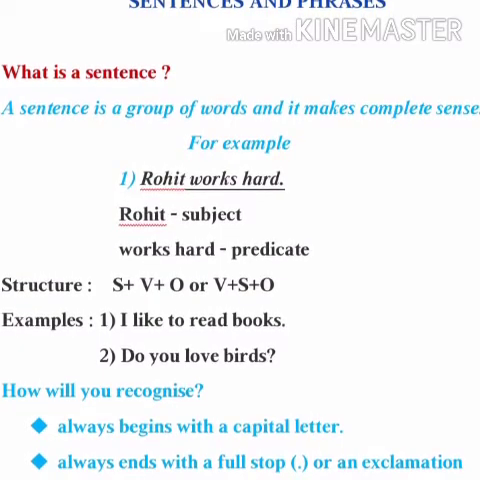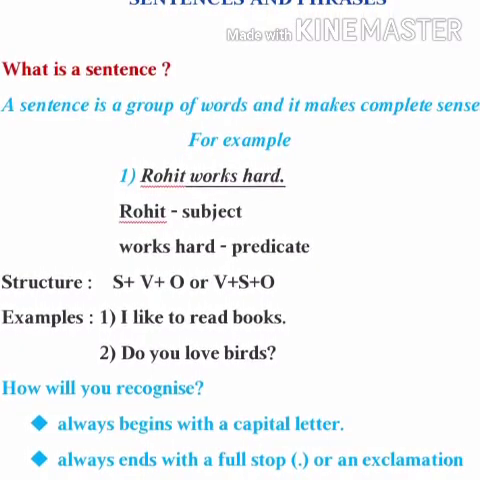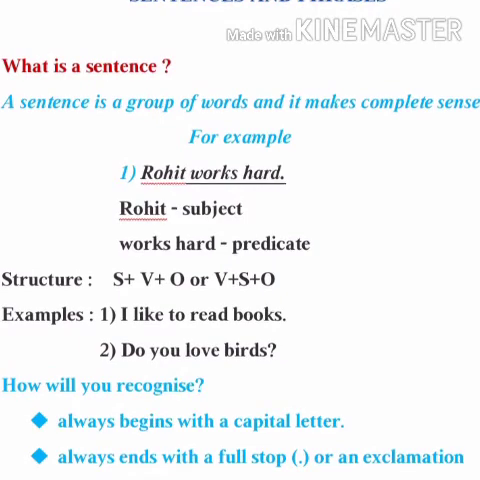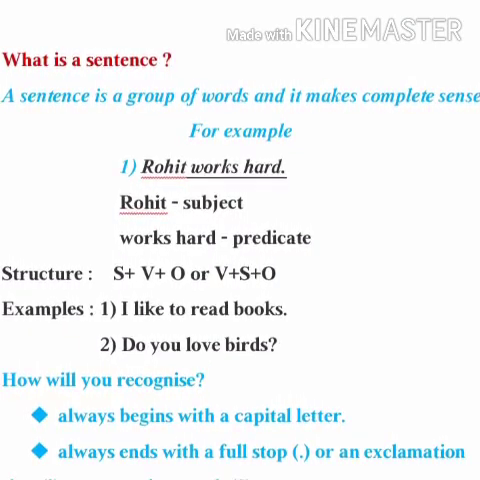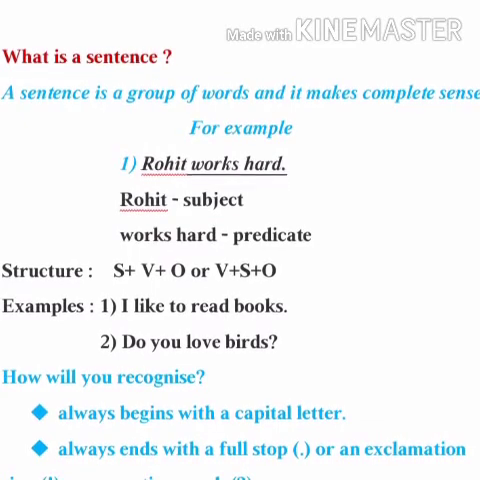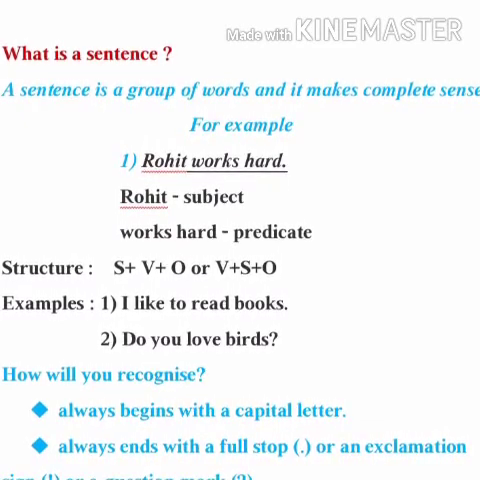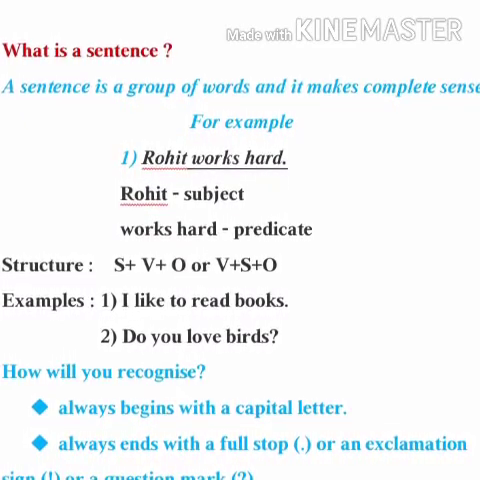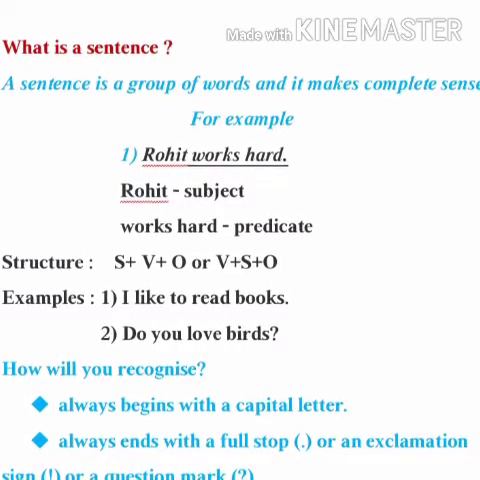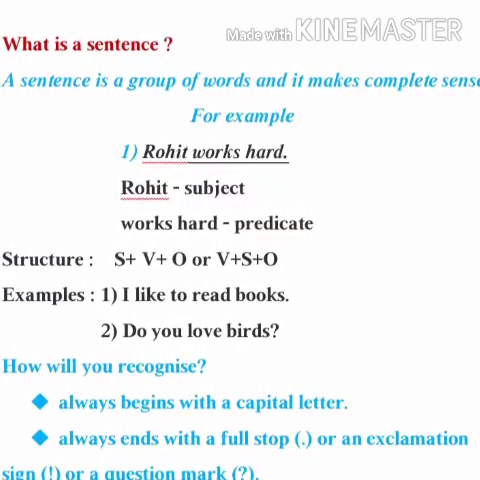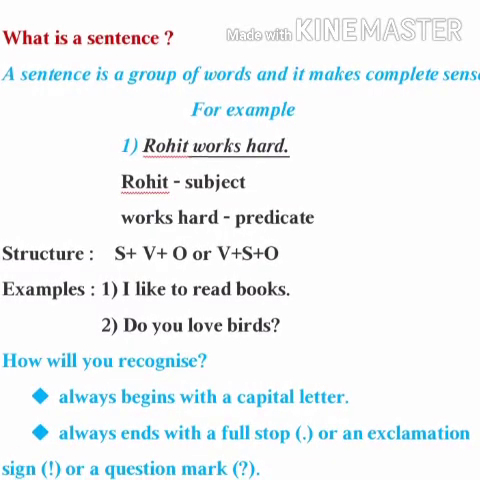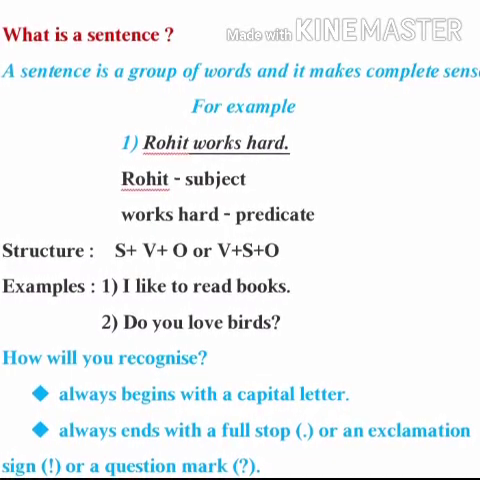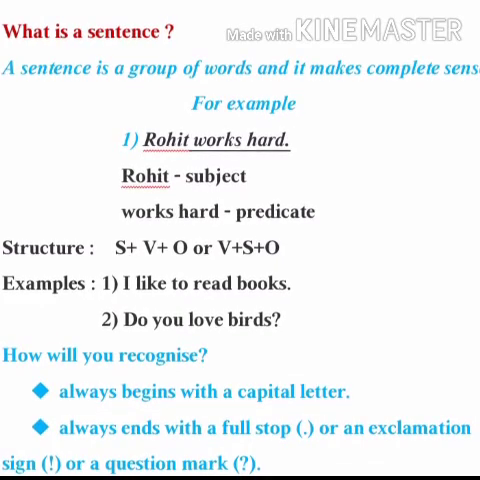What is this? I hope you don't know about it. So first of all, I'm going to tell you the structure, that is subject plus verb plus object. Whenever you are writing a sentence which is negative or affirmative. But what about the sentences which are interrogative? For that you have to follow the structure VSO. Do you love birds?